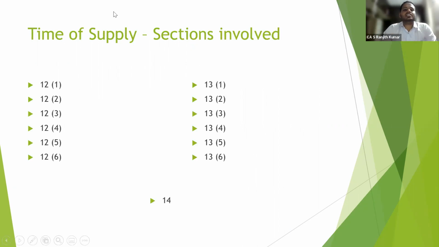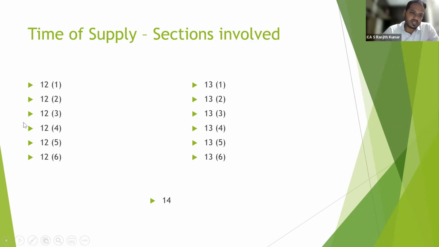What are the sections involved in time of supply? Section 12, subsections 1, 2, 3, 4, 5, 6; section 13, subsections 1, 2, 3, 4, 5, 6; and section 14.